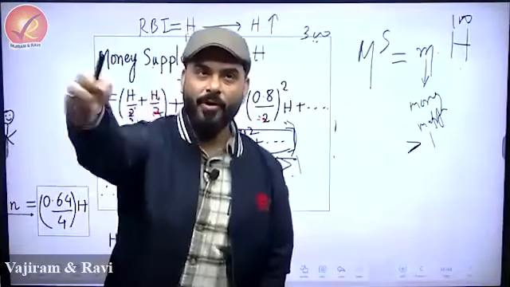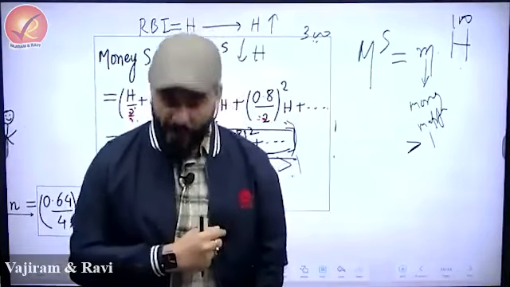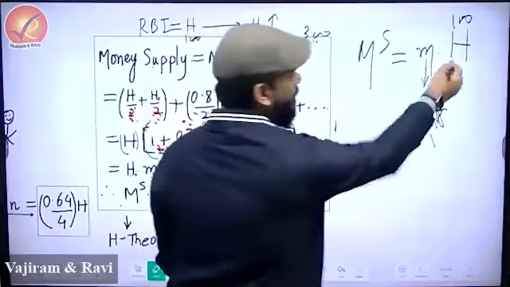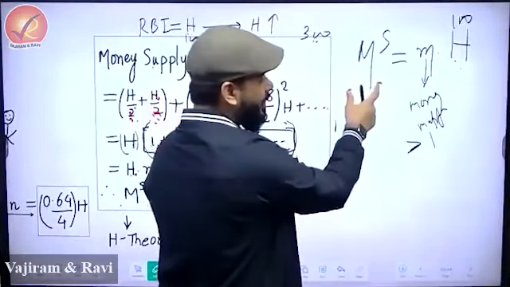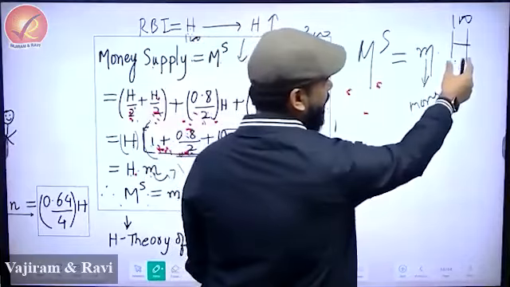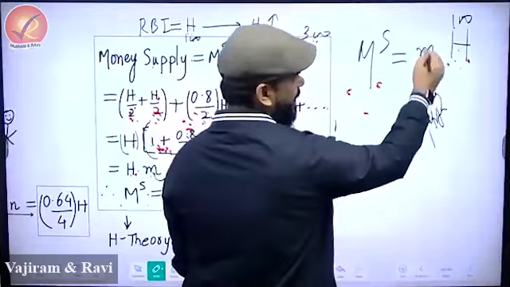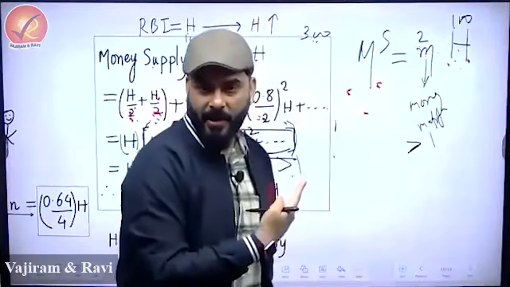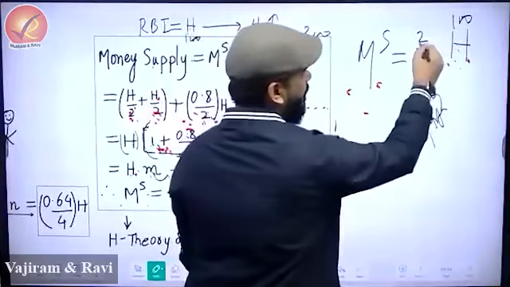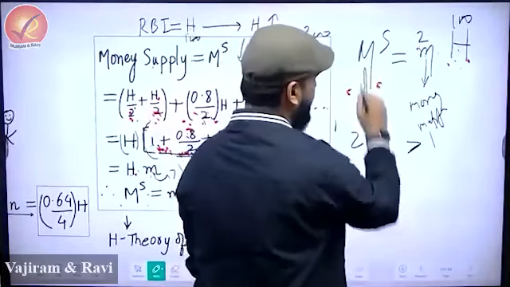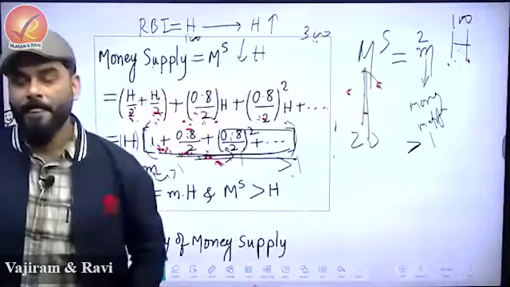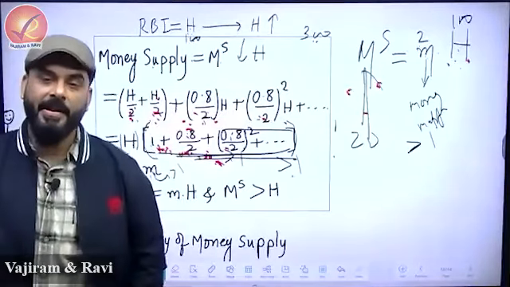This loan will go and come back so many times that ultimately, the money supply in the economy is this 100 multiplied with m. Because m is greater than 1, if you release 100, it will become 100 into 2, 200. So money supply will become 200. That's what NCERT is trying to argue.